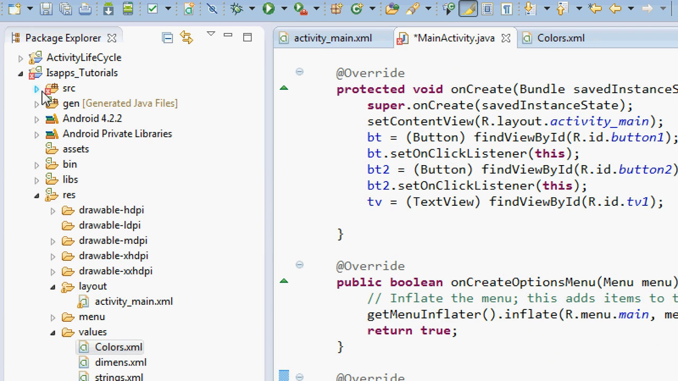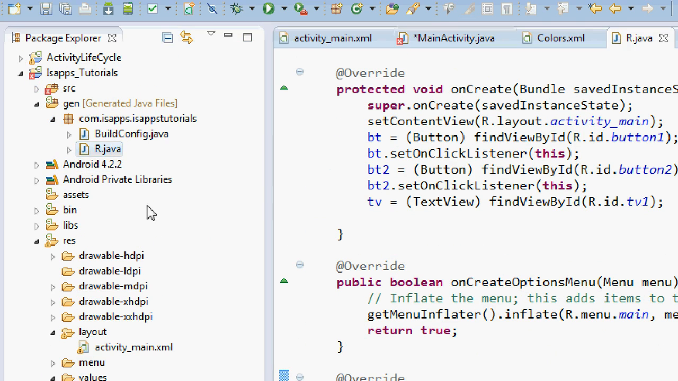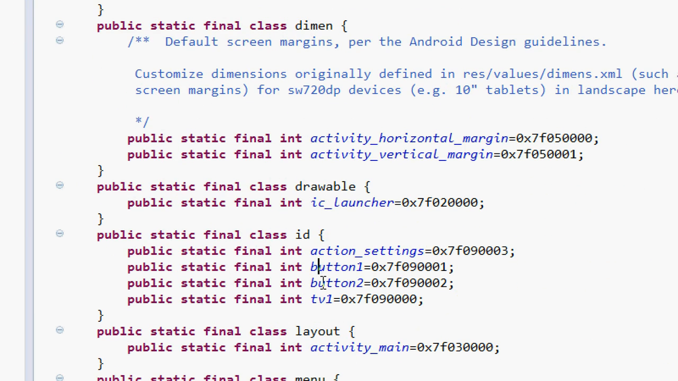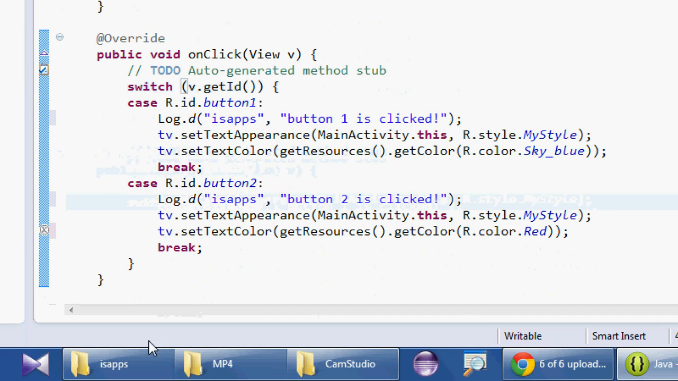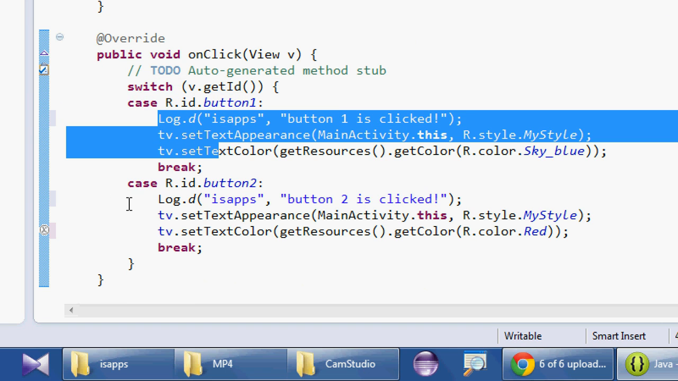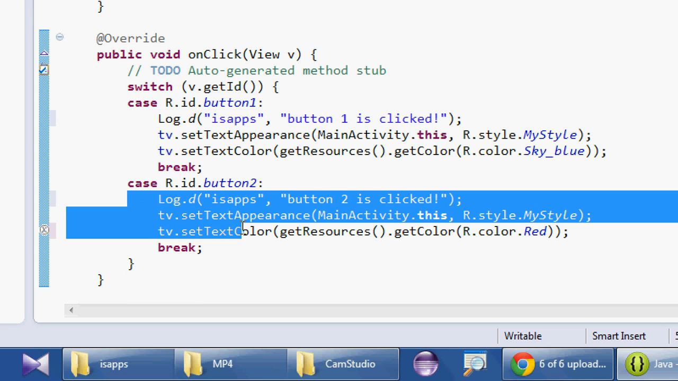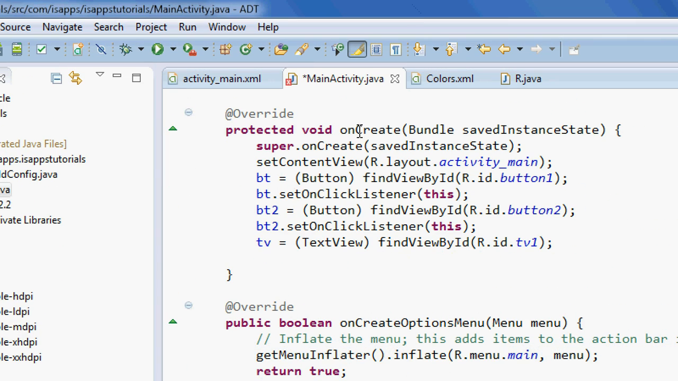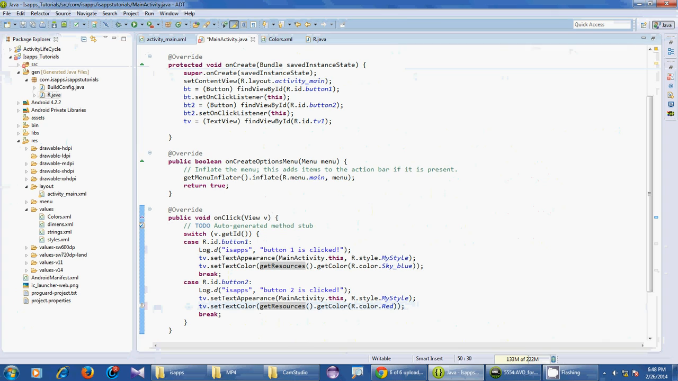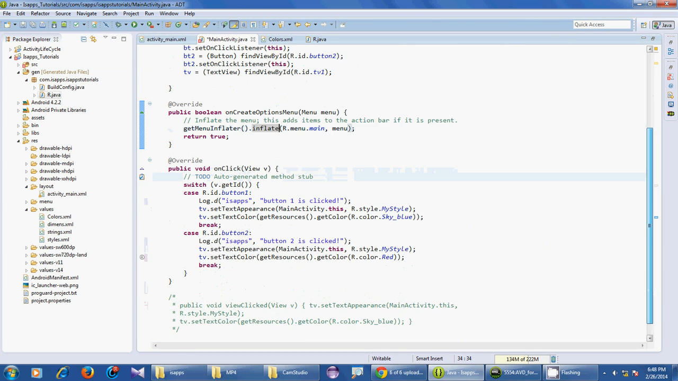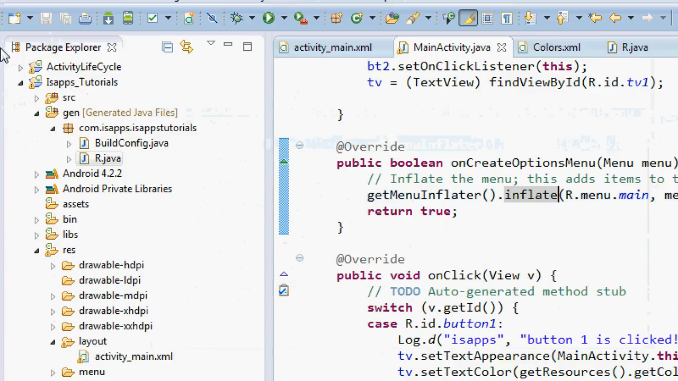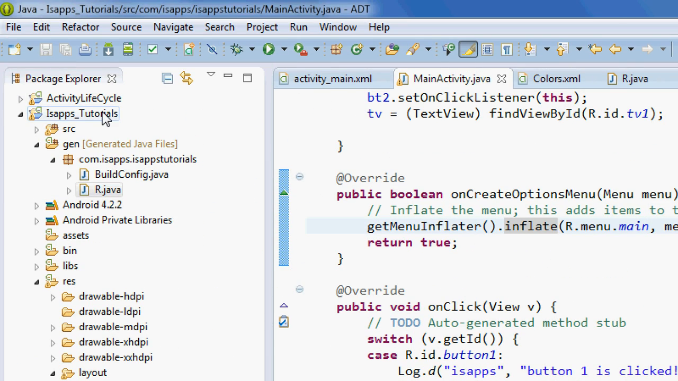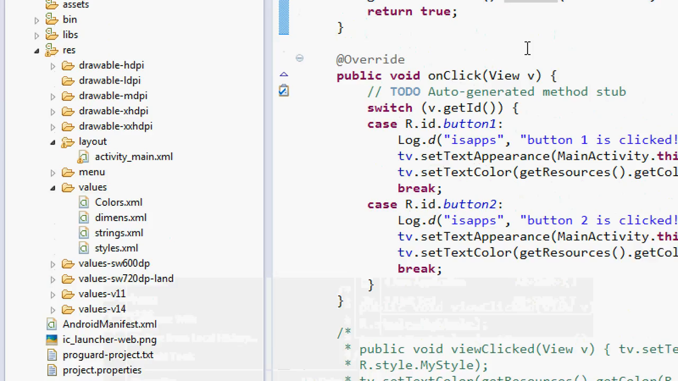So let me quickly show you that as well. We go into our R.java file, and there are our button1 and button2, static public integers. You go back to our main activity again. So when button1 is clicked, this whole code is going to run, and when button2 is clicked, this code is going to run. So let me see what is the problem here. I don't think there is any problem. Still giving us an error. Okay, no problems. Eclipse sometimes shows weird behavior, and then you need to clean the project.